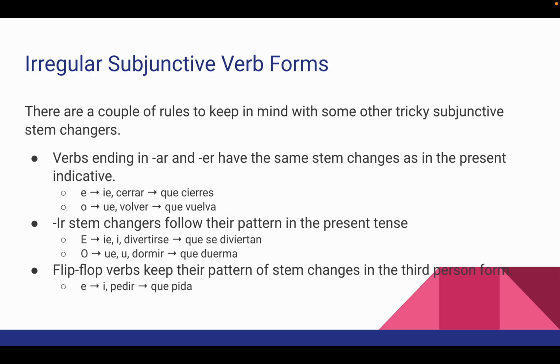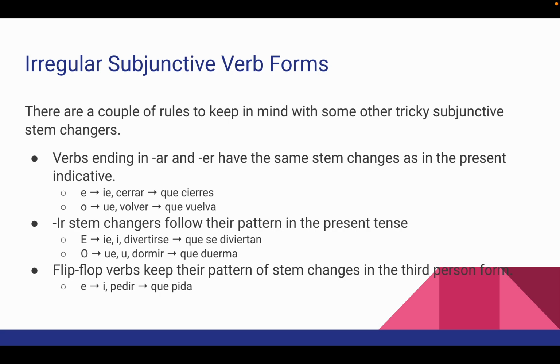So there are a couple of rules to keep in mind with some other tricky subjunctive stem changers. Verbs ending in AR and ER have the same stem changes as in the present indicative. So E to IE, if it's cerrar, present tense would be cierro, I close. But when it becomes subjunctive, I want that you close the store or something, it becomes que cierres. So if it changes stem in the present tense, it's going to change its stem in the subjunctive.